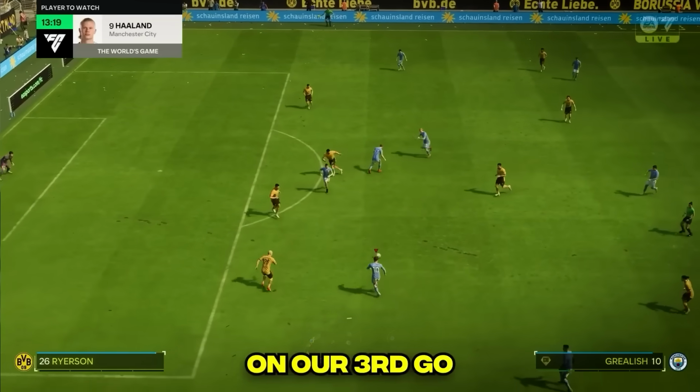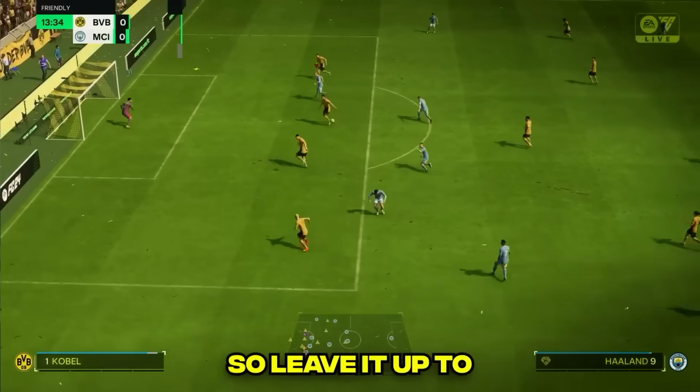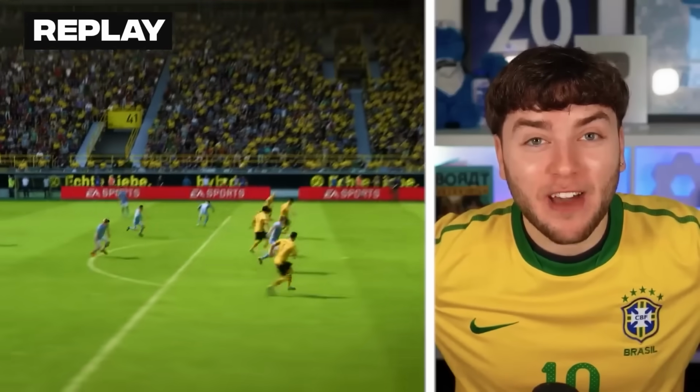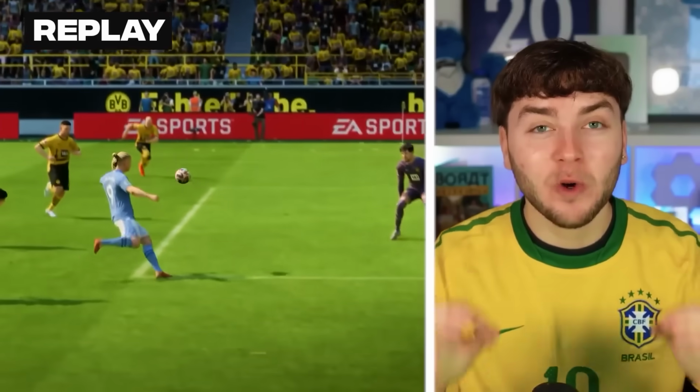Oh my god. Kovacic just nearly scored the Haaland goal. We would then score this on our third go. I was undecided on it, so I'll leave it up to you guys to decide if it was good enough. Oh my god! The Trivela through ball from Cancelo was absolutely perfect. He scored the volley as well.